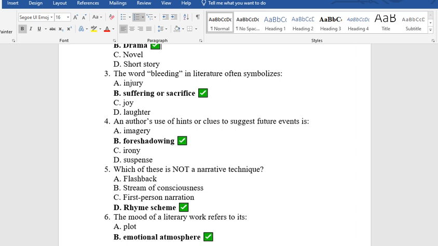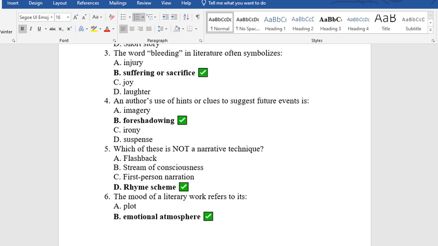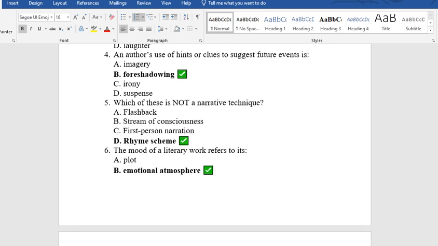Question 5. Which of these is not a narrative technique? A. Flashback, B. Stream of consciousness, C. First person narration, D. Rhyming scheme. The option is D. Rhyming scheme, and this has to do with poems.